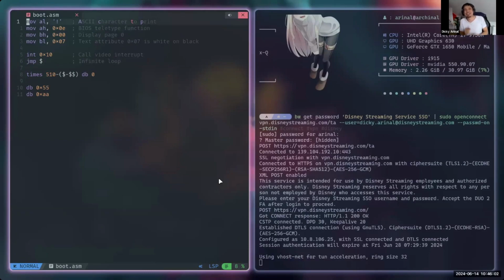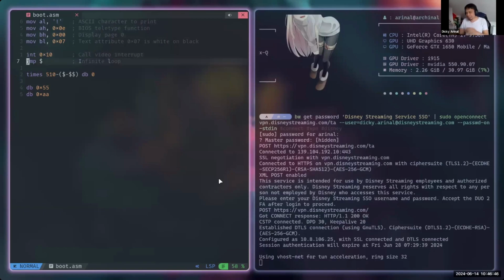Previously we were using assembly, but our own dummy assembly, right? And remember, every CPU has its own instruction set. Of course, the ARM instruction set is different from the x86 instruction set and from, for example, the PowerPC instruction set. Every CPU has its own assembly, so now this is called x86 assembly. And what does it do? Basically, we are trying to print this exclamation mark. I want to run this without any operating system.